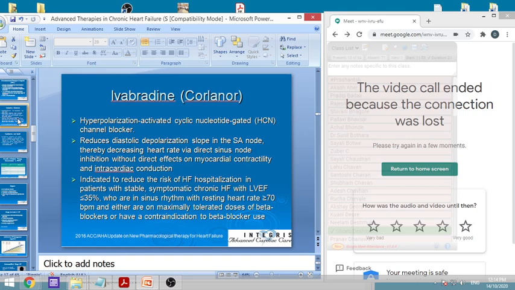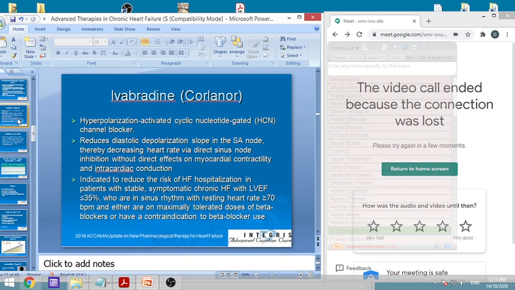Cyclic nucleotides are like cyclic AMP and cyclic GMP, guanosine and adenosine. These are nucleotides because they have a nucleoside plus base, plus phosphate, and they are cyclic in nature.